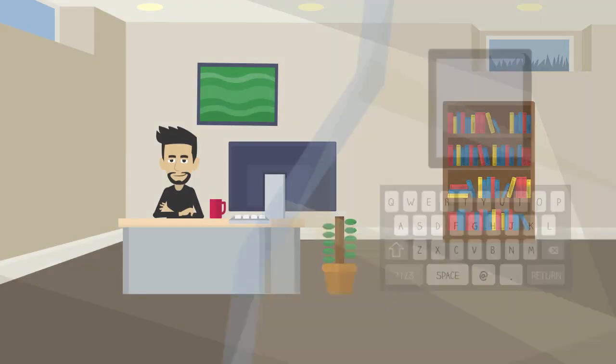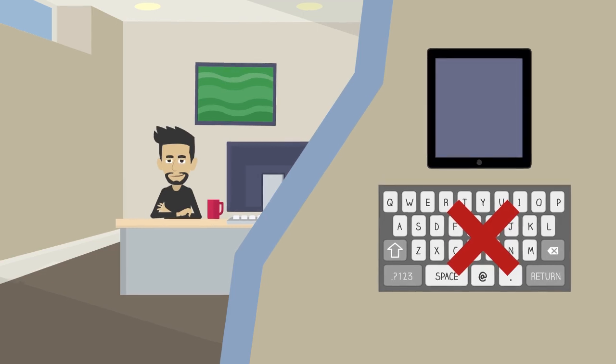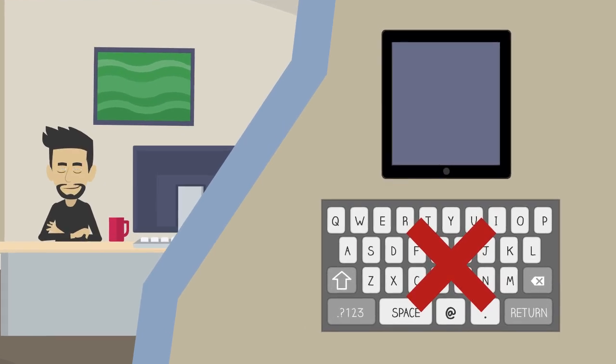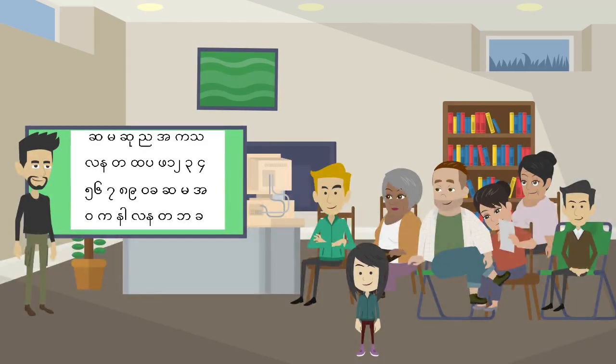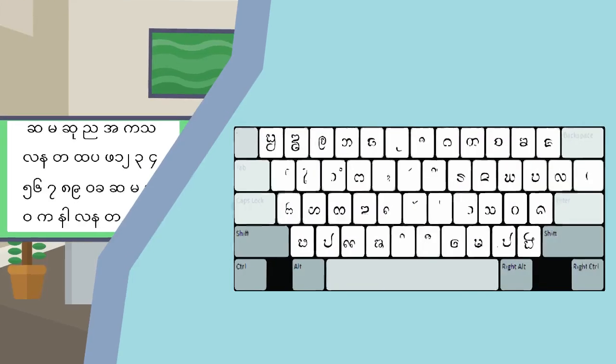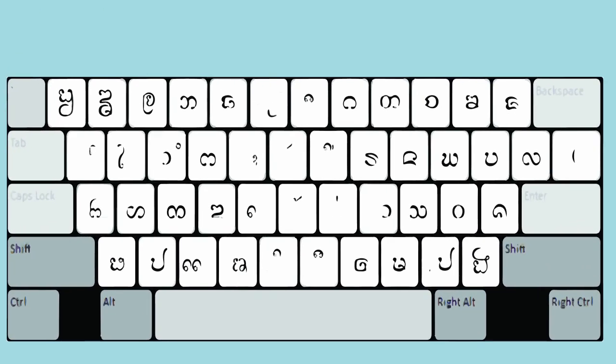But Sanjay still can't type. How is he going to enter his text on the computer? He is going to need a keyboard layout. Sanjay has discussed his layout with the speakers of his language, and with Jim's technical help, they are able to create a brand new keyboard layout, purpose-built for his language.